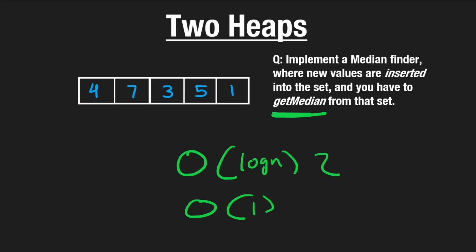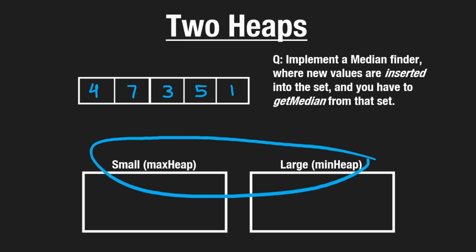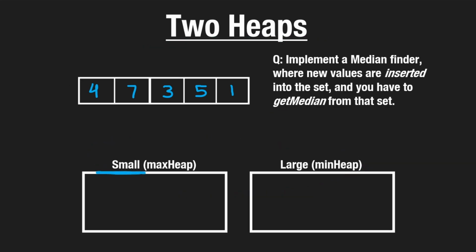Now, how can we implement this? Well, you guessed it, using 2 heaps. So the idea is that we're going to have a couple heaps. One we're going to call the small heap because it's going to contain the smaller values of our set of values that we have so far. And we're also going to have a second heap for the large values. It's going to have the large half of the values that we have so far in our set.